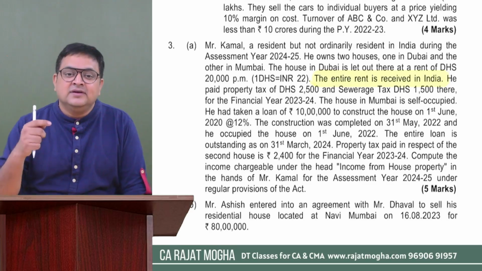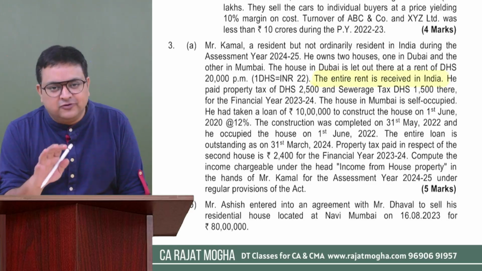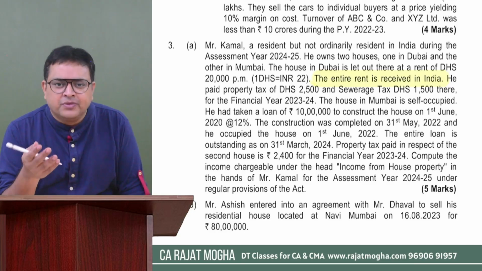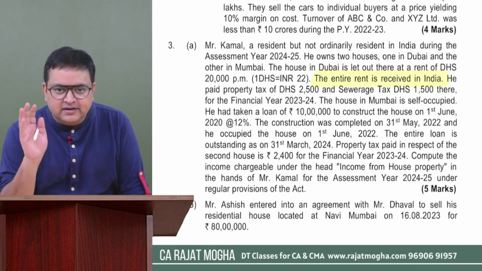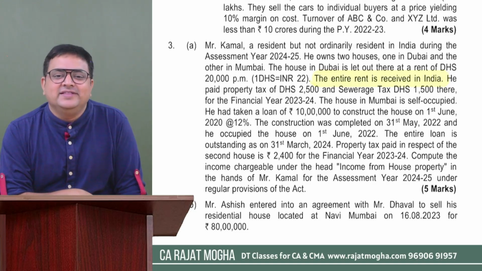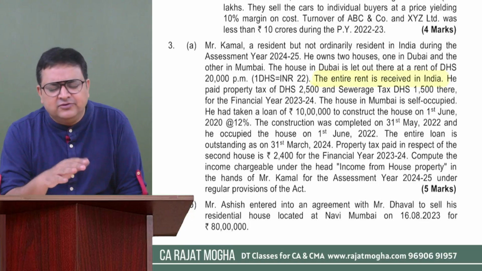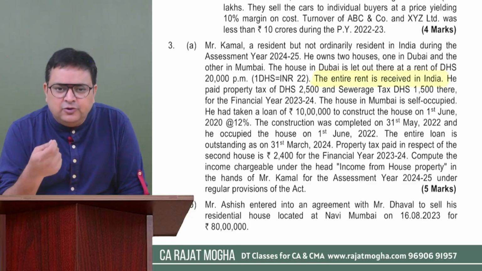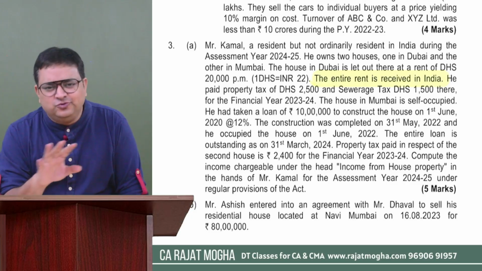And in that case, for self-occupied property, there could be a loss from house property because NAV is 0 and 24A is 0, but 24B, if they are paying interest, then they can get the deduction. And for self-occupied property, how much is the maximum deduction they can claim? 2 lakh. In some cases, it is 30,000 if they have taken the loan for repairs, or if it is a very old loan. But generally it is 2 lakh, right?